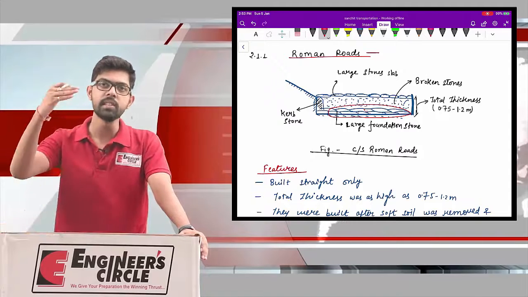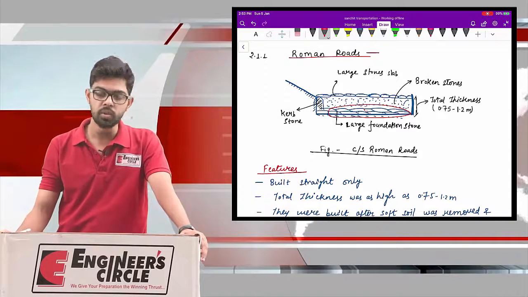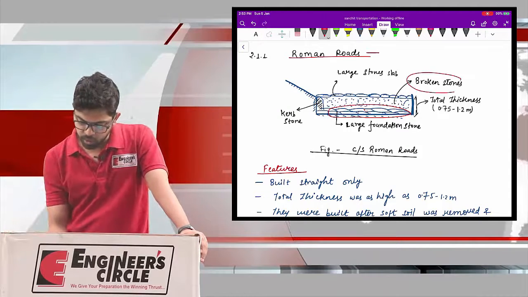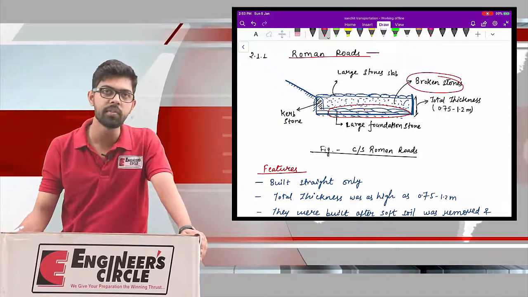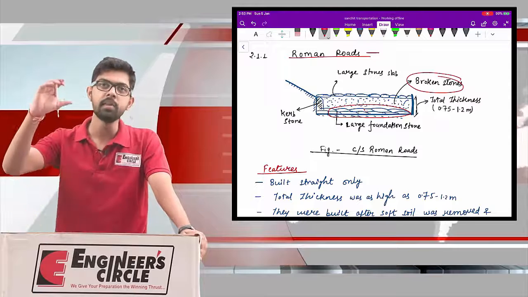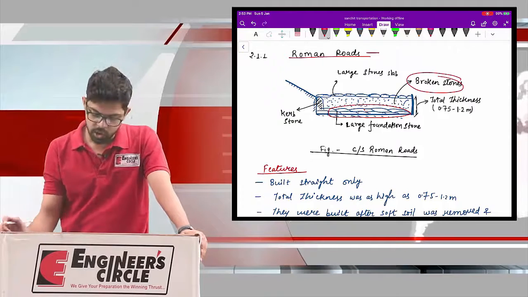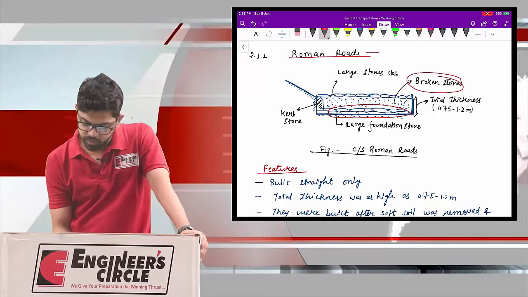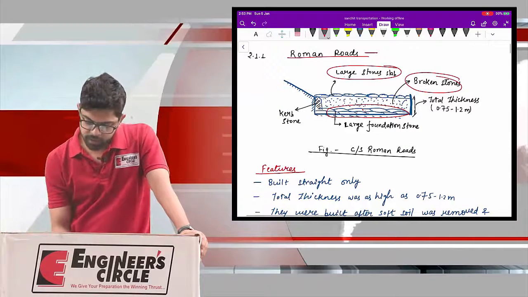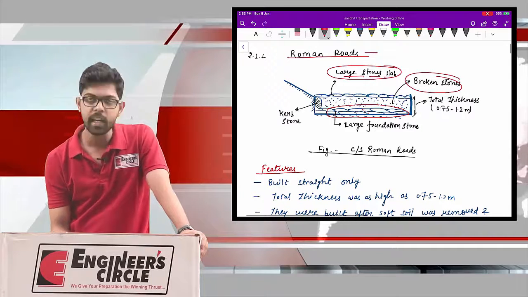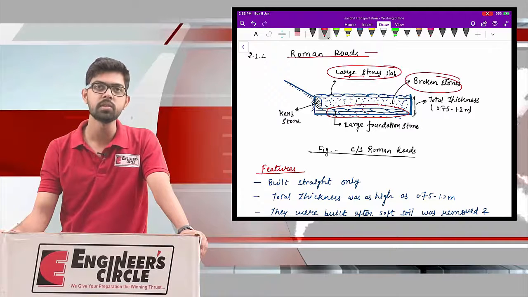Thereafter, over these stones you need to fill broken stones. These broken stones will act as a cushioning effect, and above the broken stones you need to lay your wearing course, and this wearing course will consist of large stone slabs.